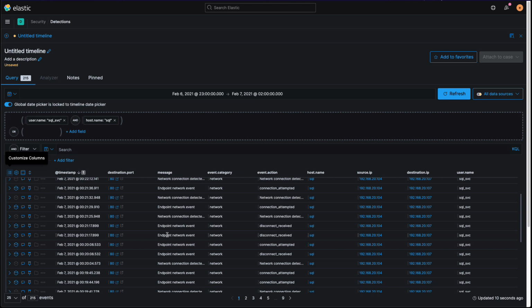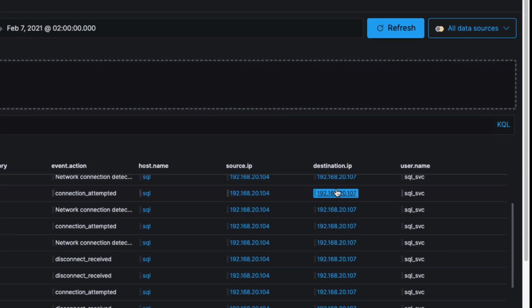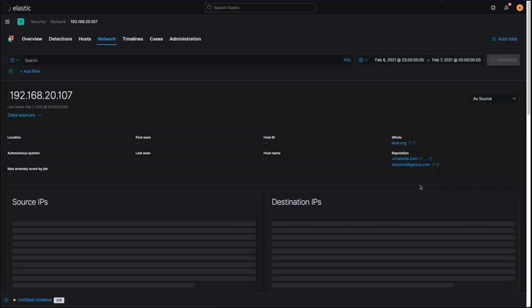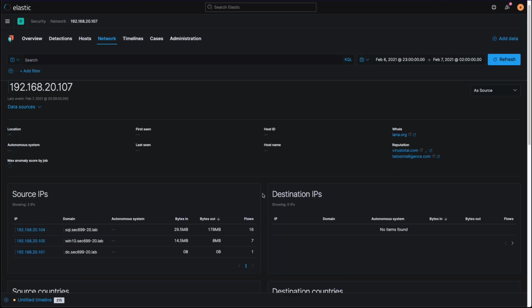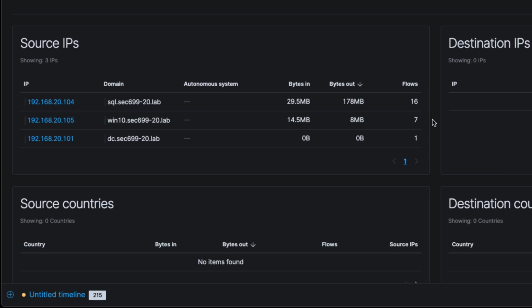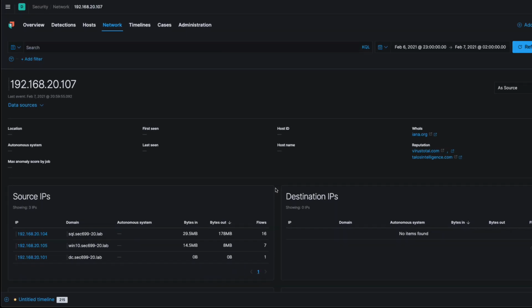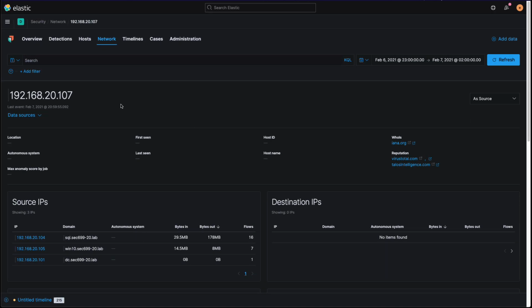The final step is to confirm what else has been communicating with that .107 host seen earlier. So let's use the network context view to find out more. Here in the source IP section, we can see the two servers from before, the Windows 10 host on .105 and the SQL host on .104. It looks like all the hosts we've been investigating so far are communicating back to this host, so let's add this information to the case.